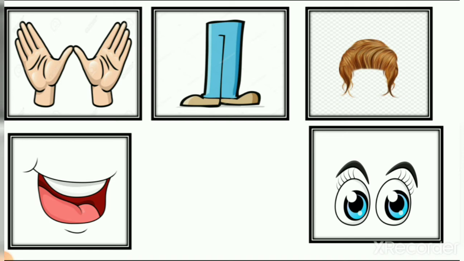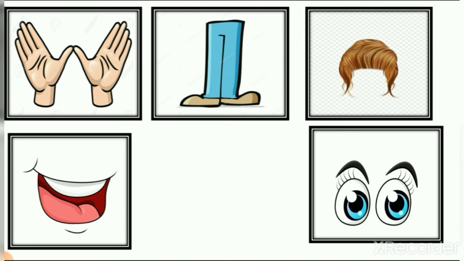Other parts are also like ears, nose, then forehead, cheeks, stomach, chest. All these are parts of our body. But when all these things are together, we can see our body. Now let's see how these parts of the body come together, right?